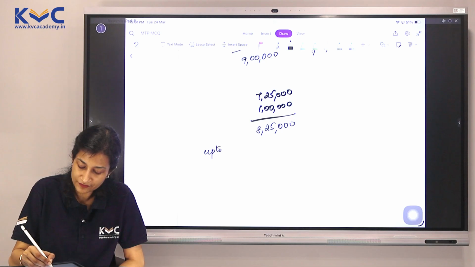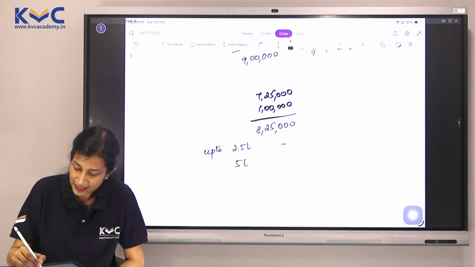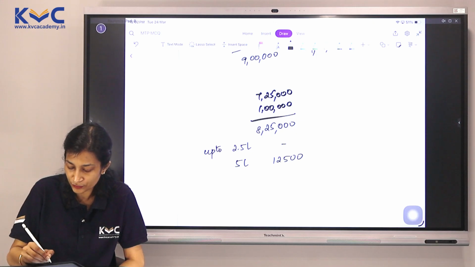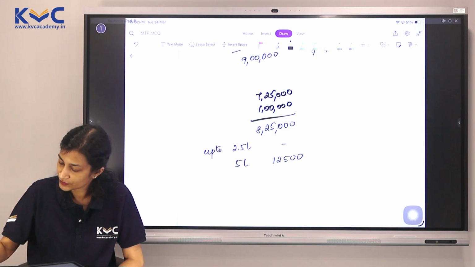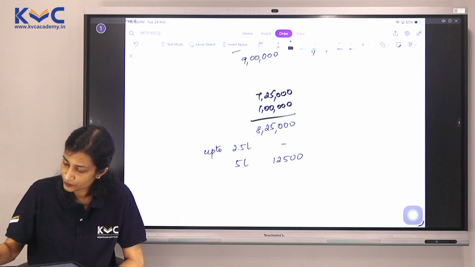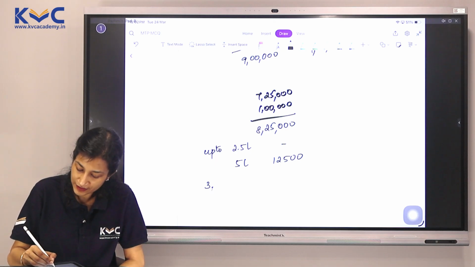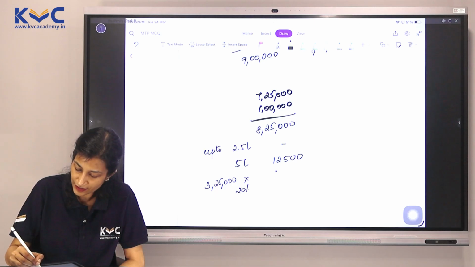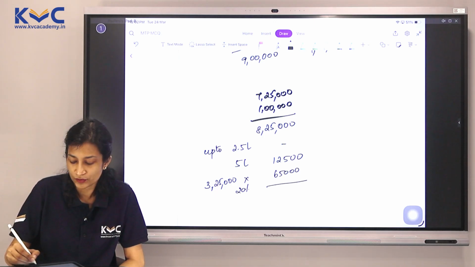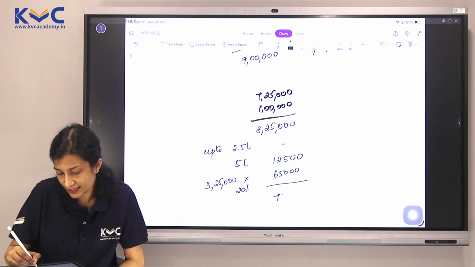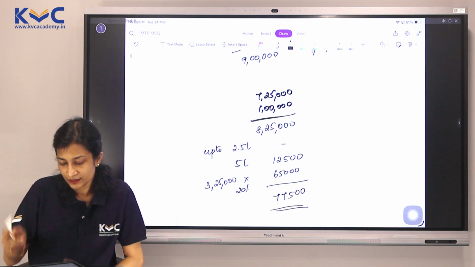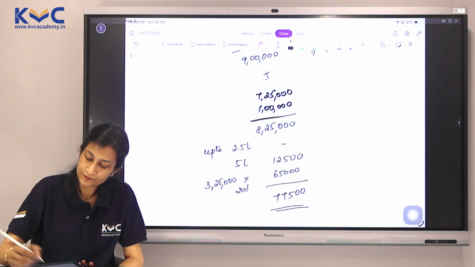8,25,000: up to 2,50,000 would be exempt. Up to 5 lakh it is 12,500, and on the balance it is 20%, which means 3,25,000 into 20% is 65,000. So this is totaling up to 77,500. Let's call this step 1.